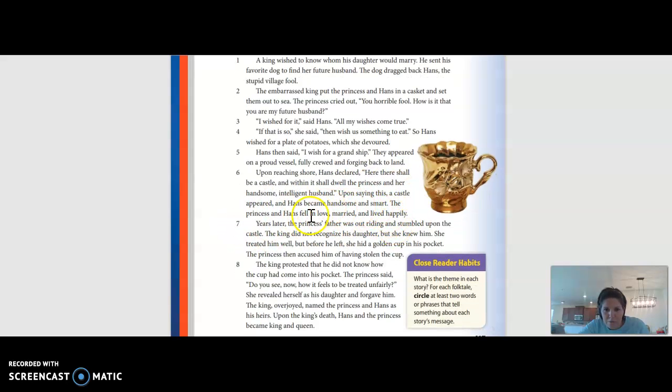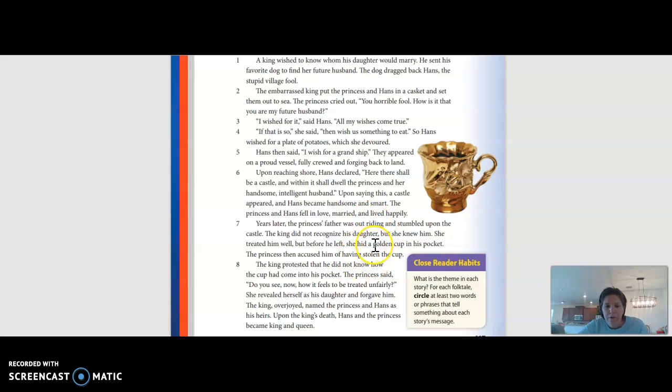Where were they? The king protested. You've probably heard this word before, but he's declaring against what's being said here. He's kind of against what people are thinking. So in the end, the princess teaches, she and Hans, because they do end up getting married, right? The stupid village fool. And they try to teach the king a quick lesson or two.